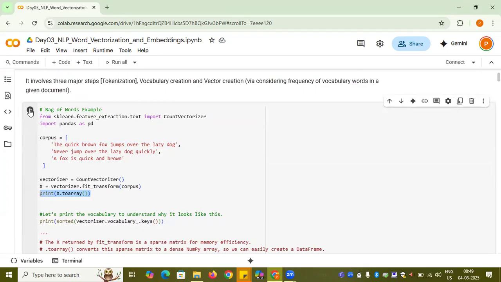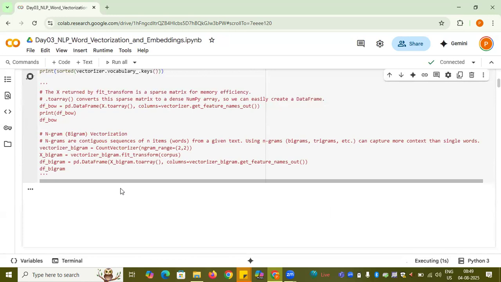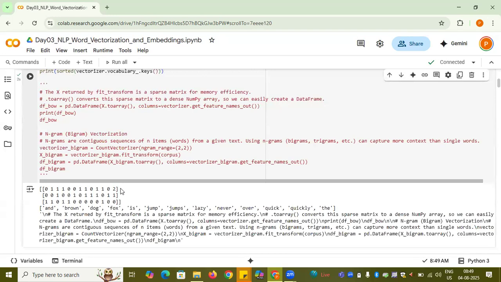So let me just run it for you and see what I get. So if you see below, yeah, this is the vector of the first document. What is the length? 1, 2, 3, 4, 5, 6, 7, 8, 9, 10, 11, 12, 13. 13 is the length of my vocabulary, and this is how it is being produced.